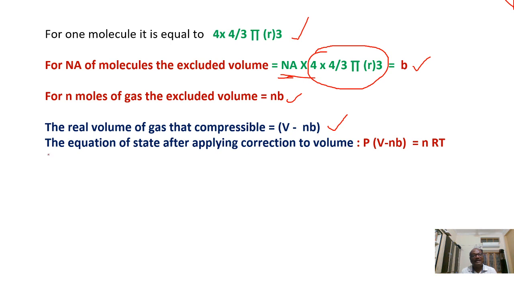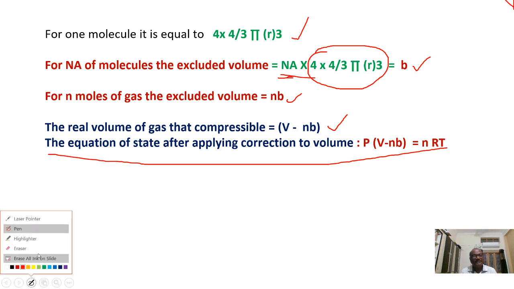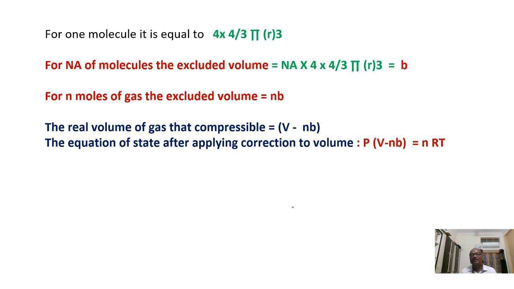Now how the ideal gas equation is corrected: after correcting the volume term, it becomes P into (V minus nb), meaning we write V minus nb instead of V. This is the equation of state after correcting the volume term.